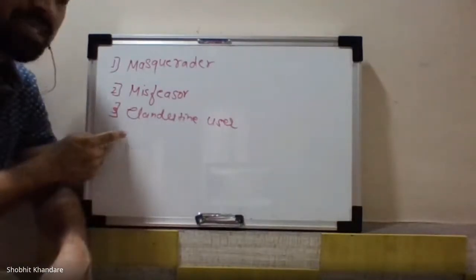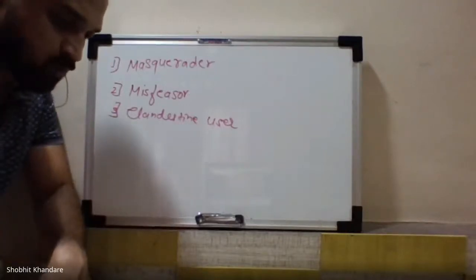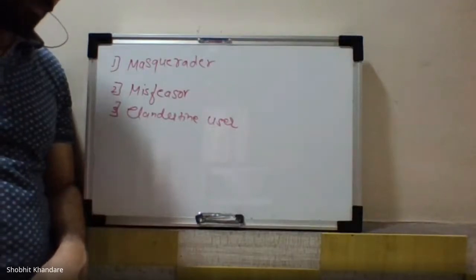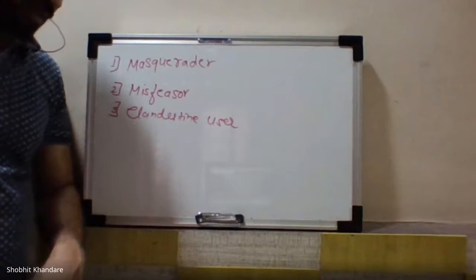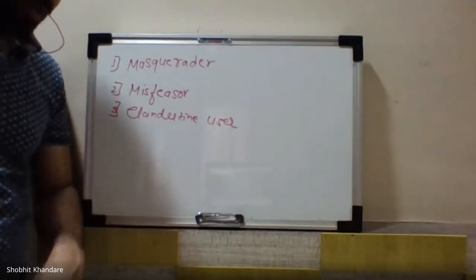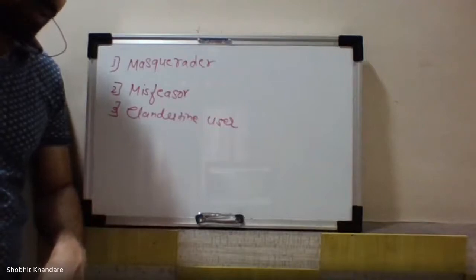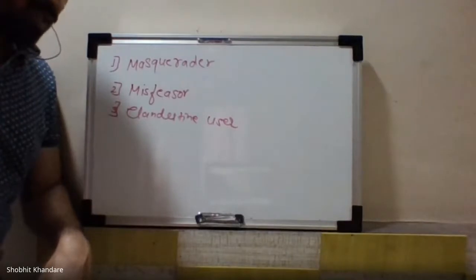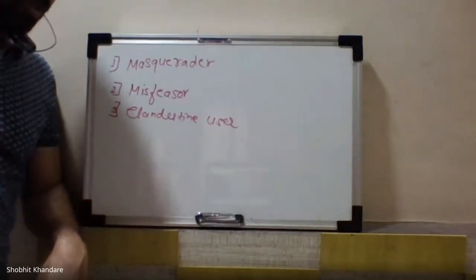So for the clandestine user, write down: an individual who grabs supervisory control of the system and uses this control to evade auditing and access control, or to suppress audit collection.